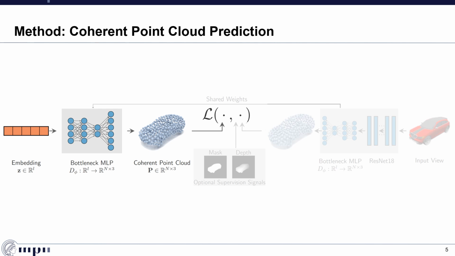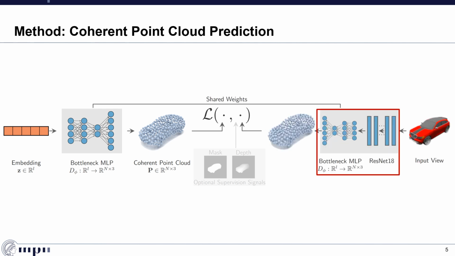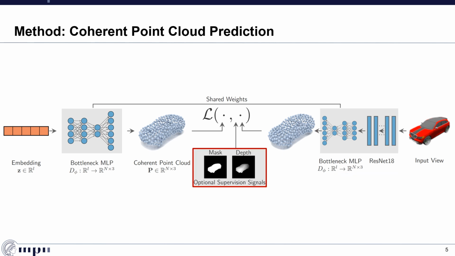We achieve this by learning a deformable point cloud template in form of a bottleneck MLP conditioned on instance-specific learnable shape embeddings. During training, we minimize the chamfer distance to ground truth point clouds. In order to have a supervision signal for the shape embedding at test time, we additionally train an encoder with the same decoder to output the same point cloud. Furthermore, our formulation is flexible enough to allow for additional optional supervision signals at test time in form of the segmentation mask or depth maps.